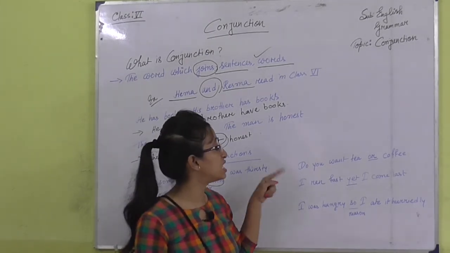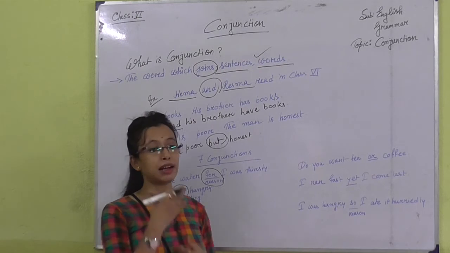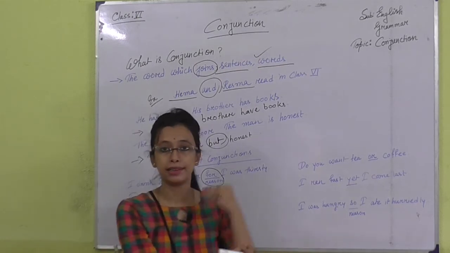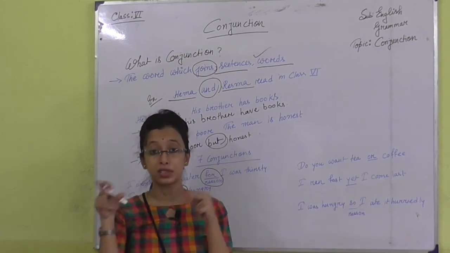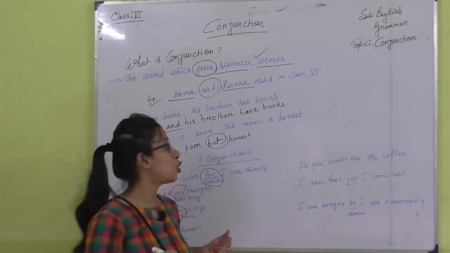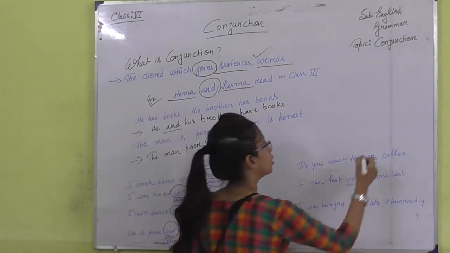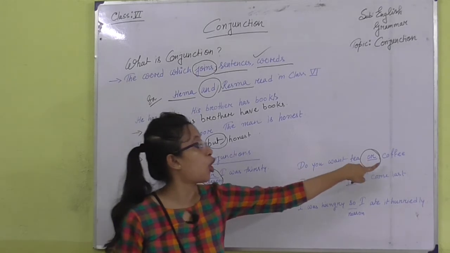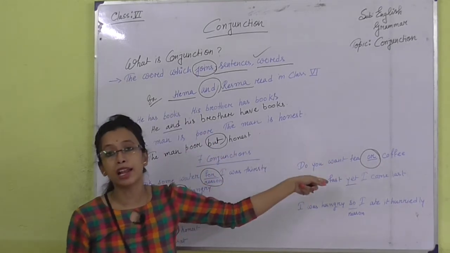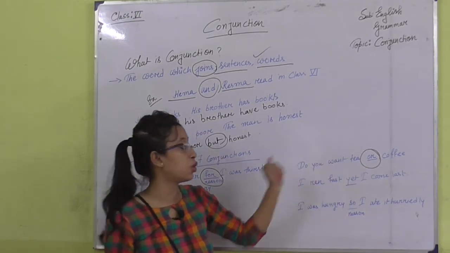Do you want tea or coffee? These are the things I need, these things or these things, both things you need to choose between these two things. So, then we need to use or. Here or is a conjunction because tea and coffee, these two things are connected by using or.